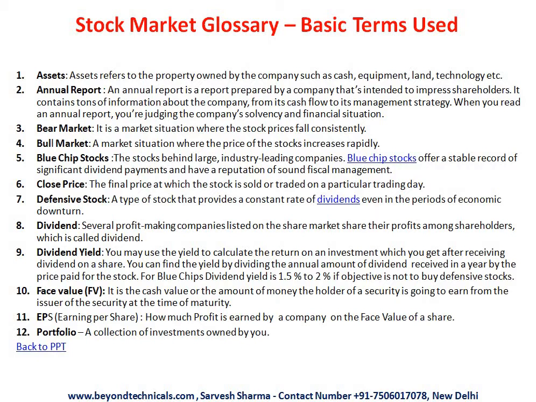What's a bear market? When the market is falling continuously, like in the current scenario during this time of COVID-19, the market is falling. Ultimately the trend is towards downward. What's a bull market? When the market is continuously moving upside, the opposite of the bear market. What's a blue chip stock? A blue chip stock is generally a big, large cap company, which has got a very stable record, and is continuously paying dividends, and has got a very sound management and good management policies. Like Infosys, like TCS, these are blue chip companies.